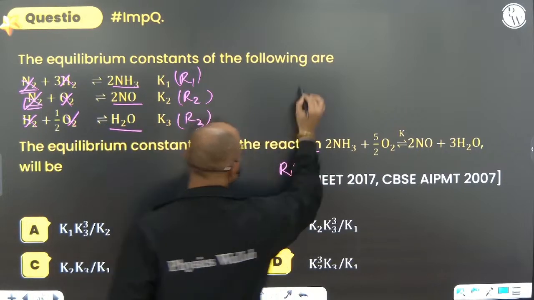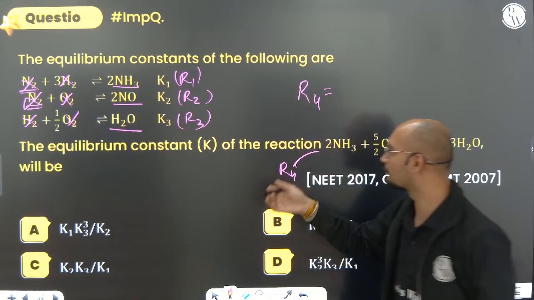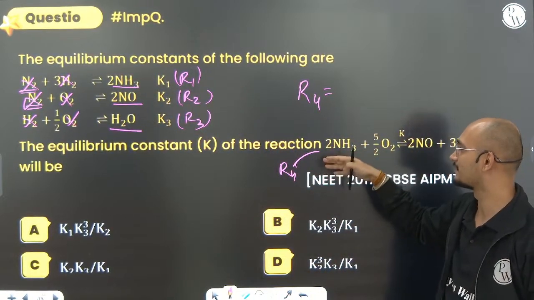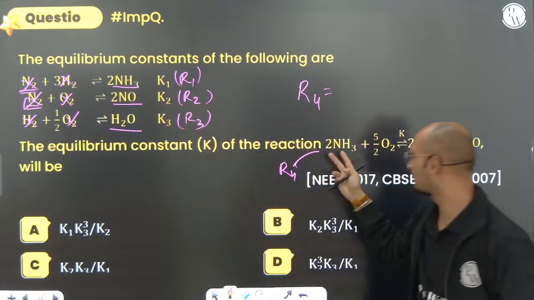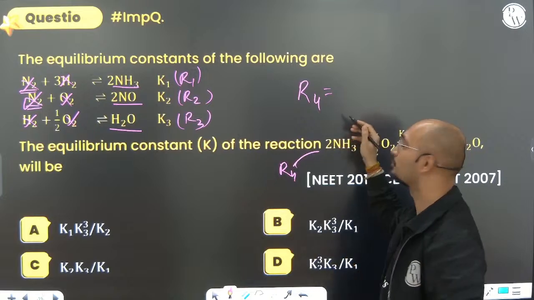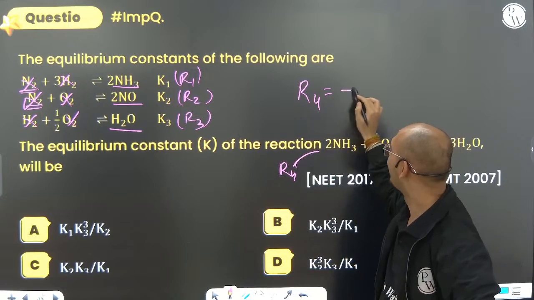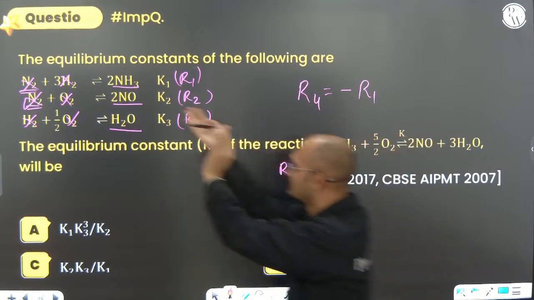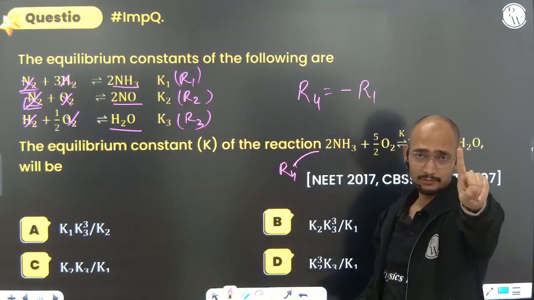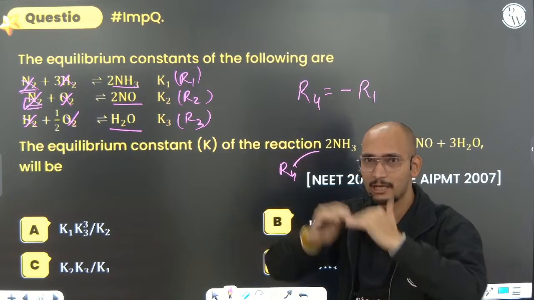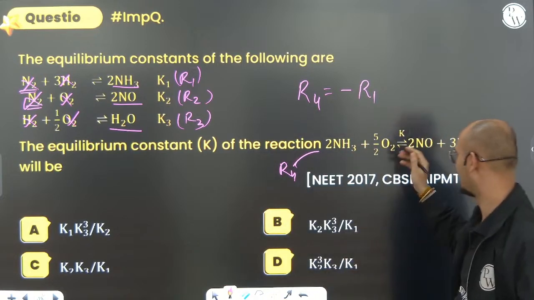So reaction 4 equals to, where is ammonia? Here it is in the reactant side. How many moles are there? 2. So moles are not changing. But ammonia that was in the product side has come into the reactant side. So minus R1, which means the first reaction is reversed. Whenever something is reversed, what will happen? The K will become reversed, or you can say reciprocated.